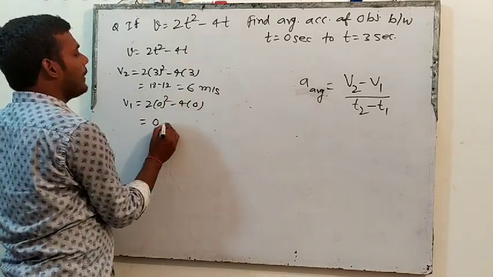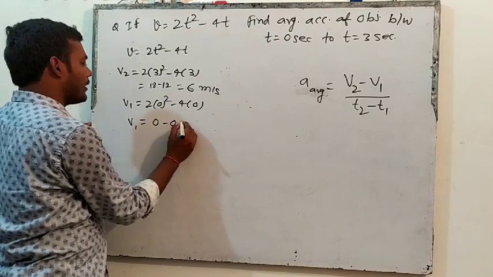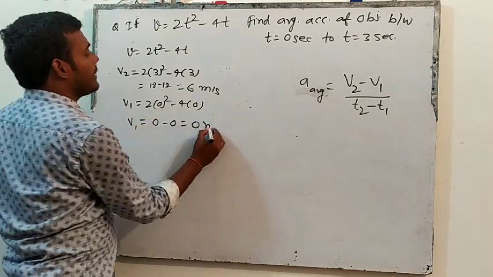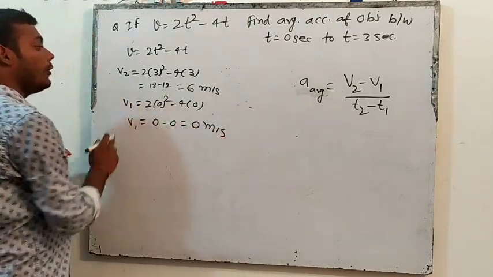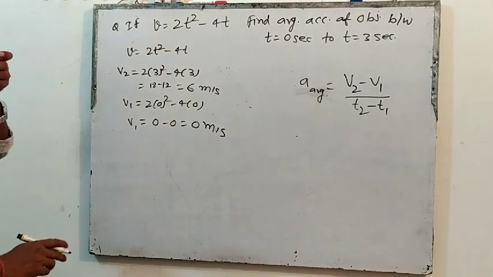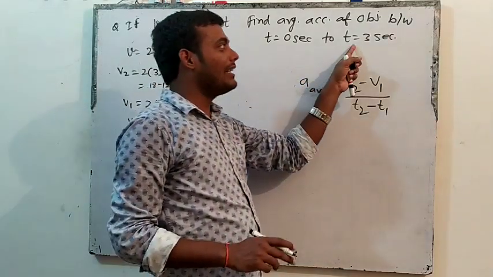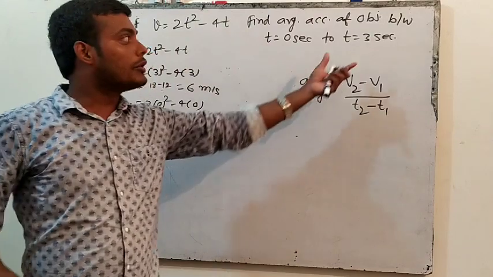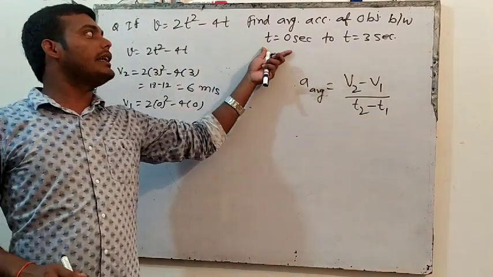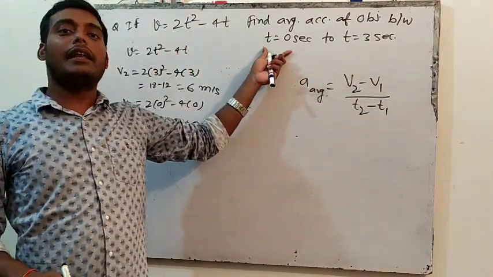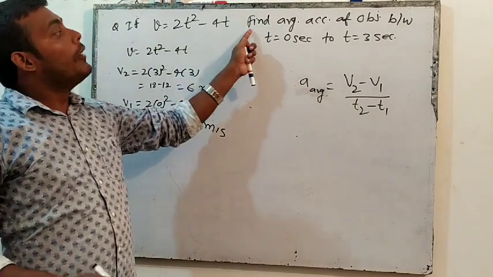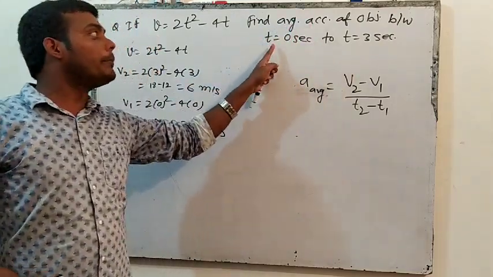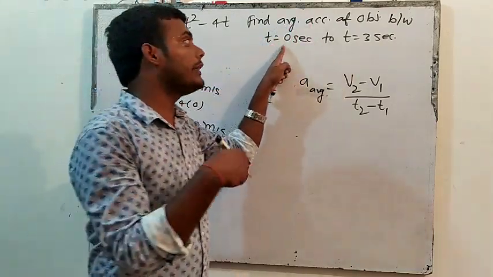So this will be 0 minus 0. That means v1 will be 0 meter per second. So v2 now we know, v1 we know, t2 we know. t2 means final time, t1 means initial time. So 3 seconds is the final time and this 0 second is the initial, because we have to find average acceleration from t equals 0 to t equals 3.